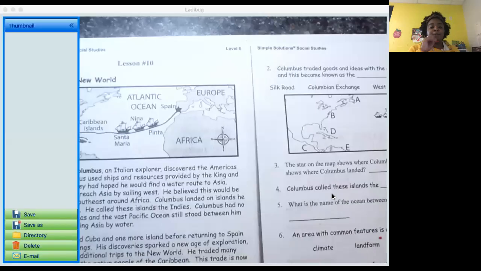All right, guys, so we are back for Simple Solutions 10. You should be looking at the page with the passage Exploring the New World. Make sure that you have your pencil and a highlighter, and we will go ahead and hop to it.